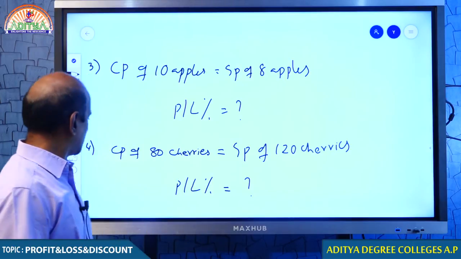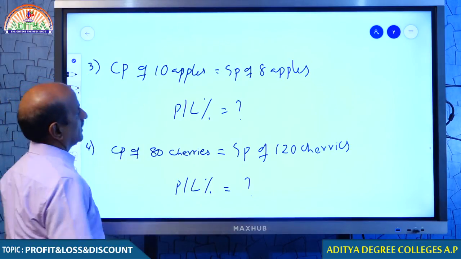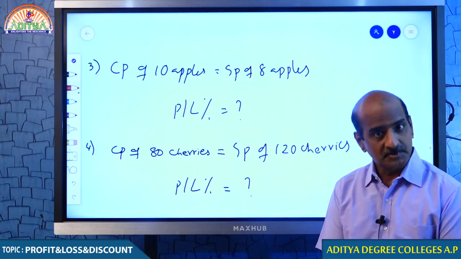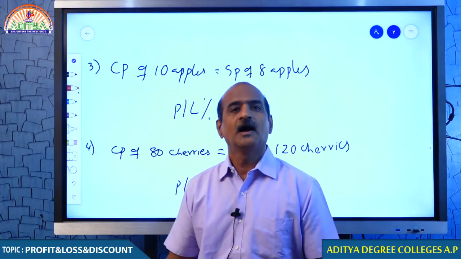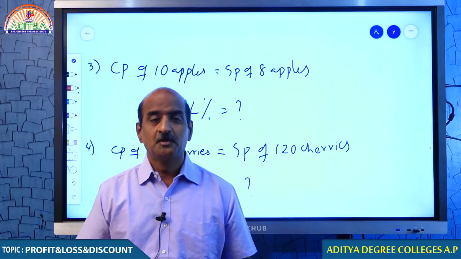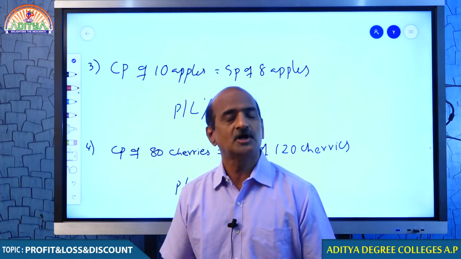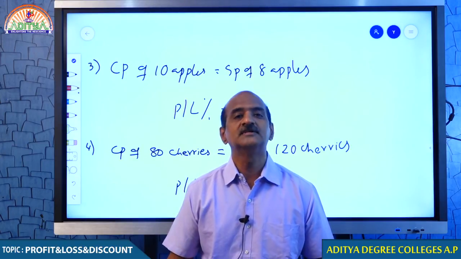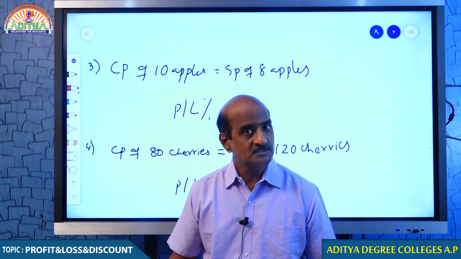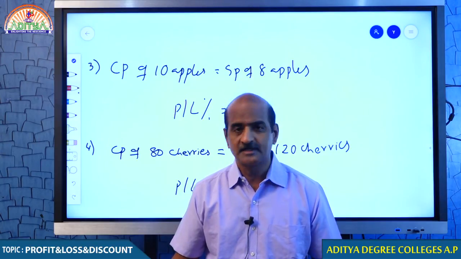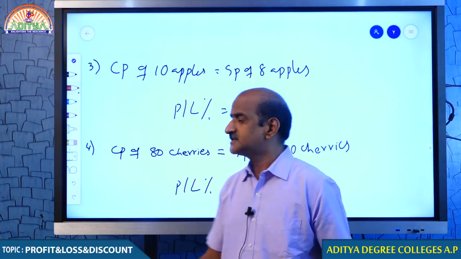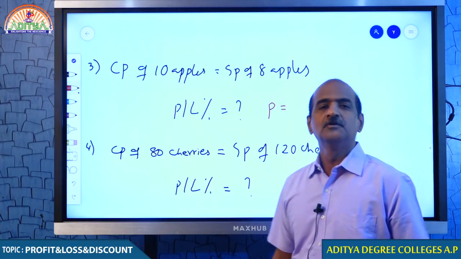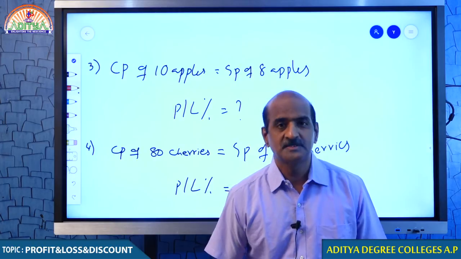Look at question number 1: the cost price of 10 apples is equal to the selling price of 8 apples. Use some common sense. I bought 10 apples, but to recover the value of 10 apples, how many apples is it sufficient for me to sell? Only 8 apples, which means I must have some apples left for me. So, that is a profit. You understand that, my dear students? Hence, in this case, you must be getting a profit. But you have to check how much percent it is.